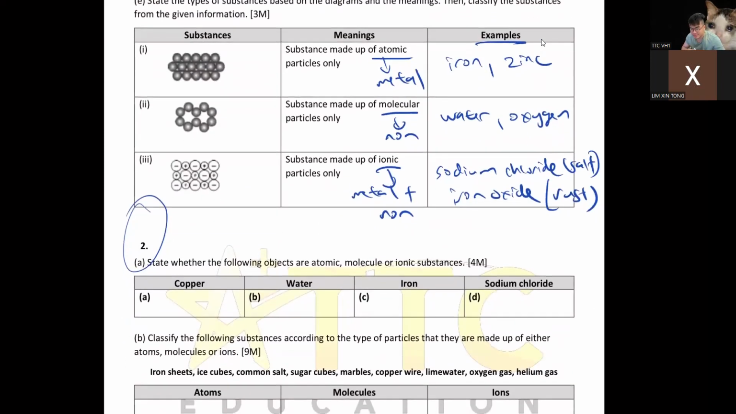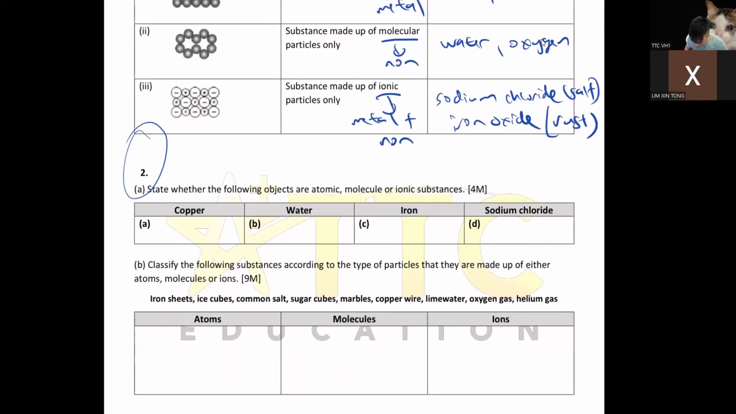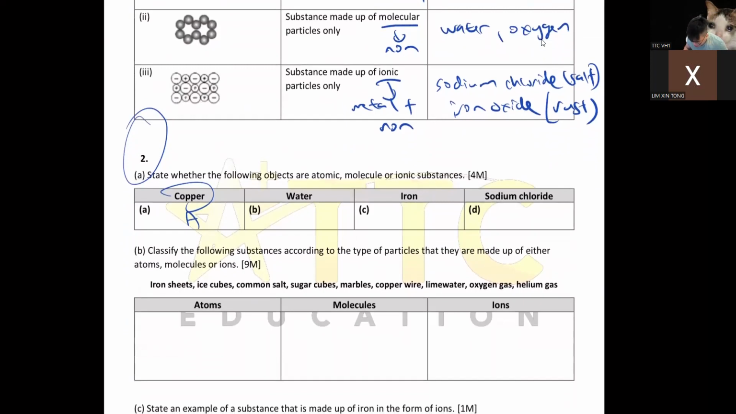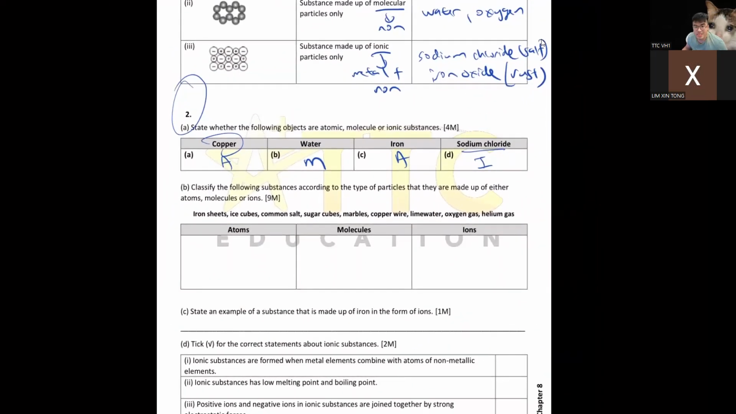Okay, easy. So number 2, state whether the following objects are atomic, molecule, or ionic. Copper is a metal, so it's atomic. Water is molecule because it's non-metal. Iron, atomic. Sodium chloride, ionic. Please let me know if you're not okay. So same thing down here.